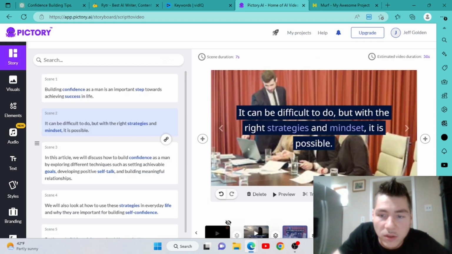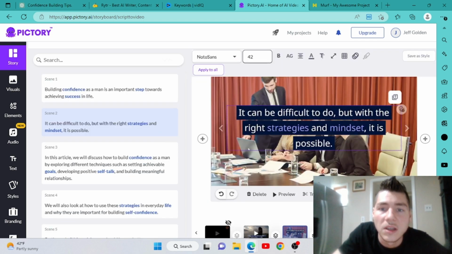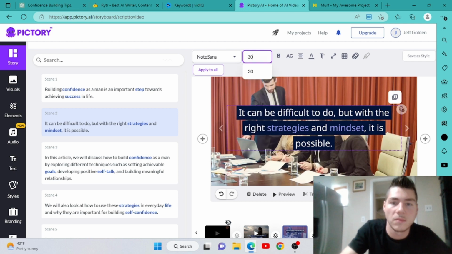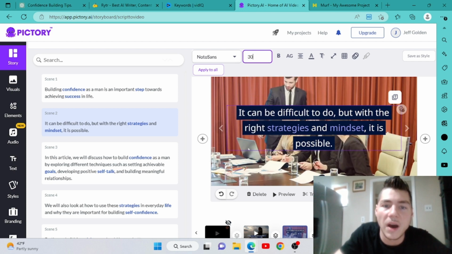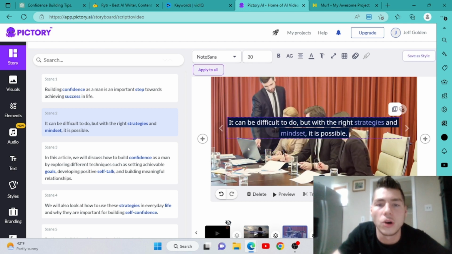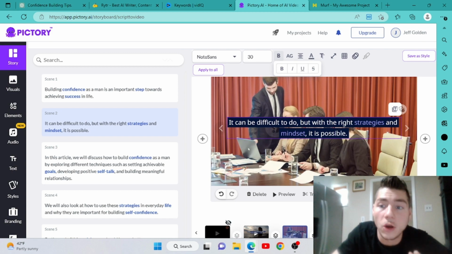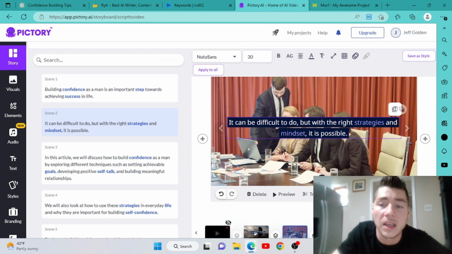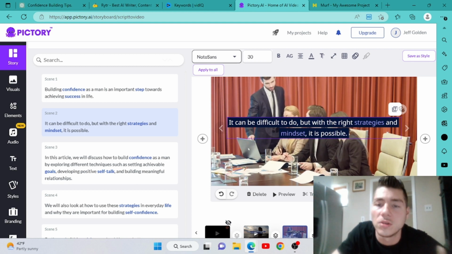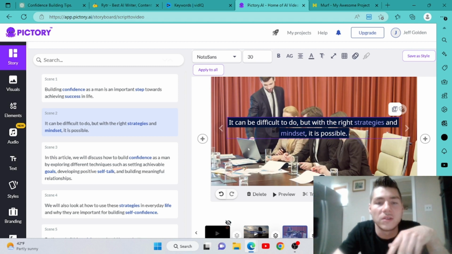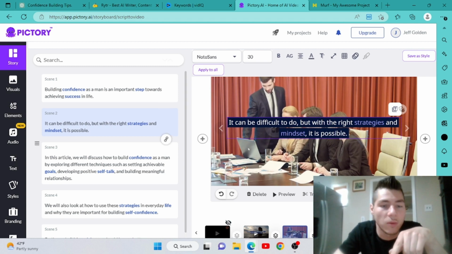Like look at scene number 2 right here. It could be difficult. Strategy. Make that smaller. And by the way, you could just hit apply to all, and it's going to make them all smaller. That way you guys don't have to go and do this. Now I would recommend you get all your settings in here first. Like if you want them a certain color, if you want them all one font, you choose your font, your size, you want them bold, whatever you're going to choose it first, and then hit apply to all, so that way you save yourself a load of time doing this.